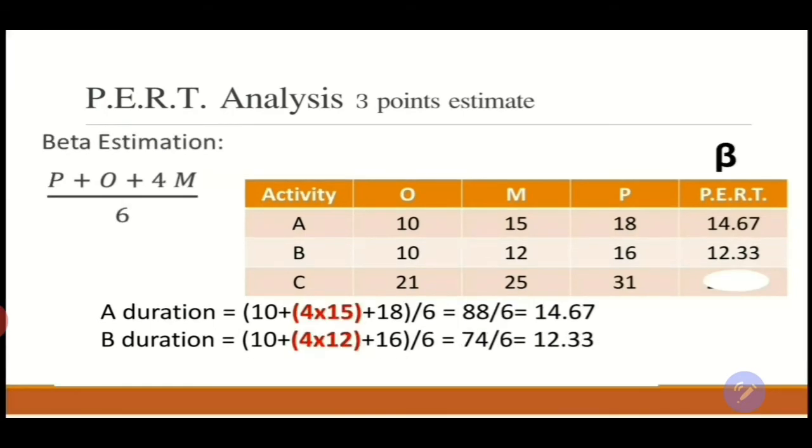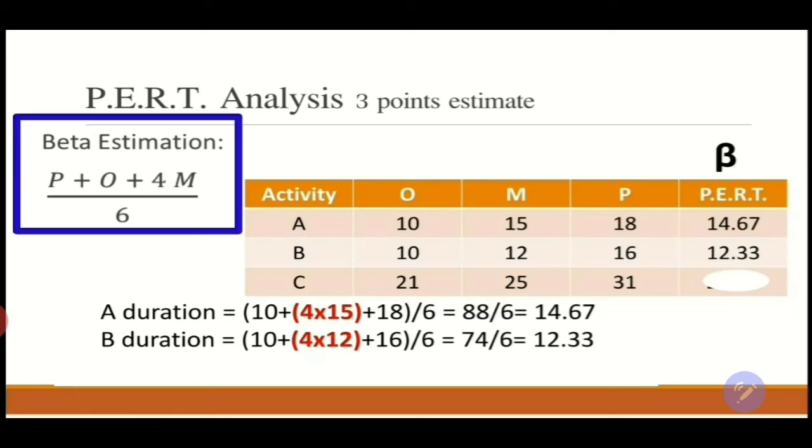Moreover, there's another equation that we use in order to conduct PERT analysis using the 3-point estimate. We call it the beta estimation. The most likely is the most likely to happen within the project, so it should have more weight than the pessimistic and the optimistic. Since we have pessimistic and optimistic, which is 2, if we would like to double it up to give more attention to the most likely, then it will be 4 times most likely. And now since we have 6 variables, which is the 4 M's plus the O plus the P, the average should be calculated over 6.